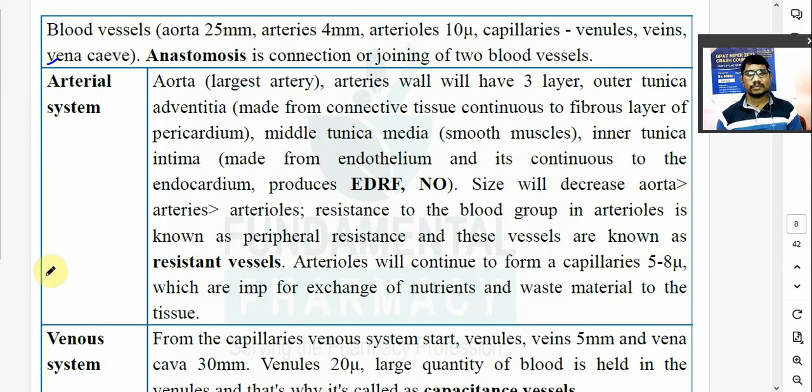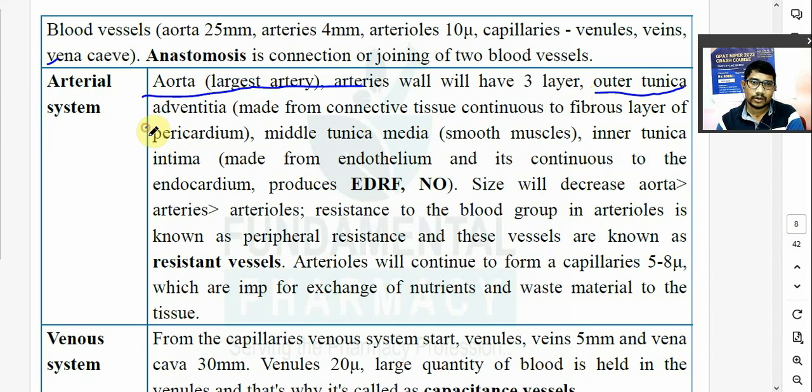Now there are two systems, arterial system and venous system. आर्टेरियल सिस्टम क्या होता है? aorta is the largest artery. Arteries, wall of arteries will have three layers ना, इनका भी आर्टरी का वॉल, वेन्स का वॉल सेम. There are three layers. Okay? Outer tunica, outermost layer is tunica adventitia.